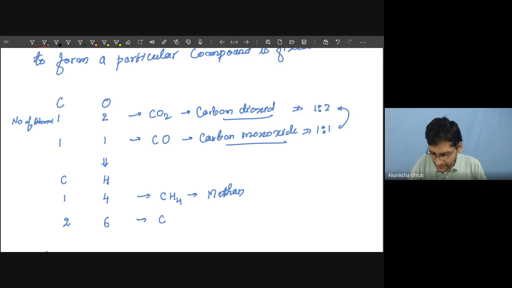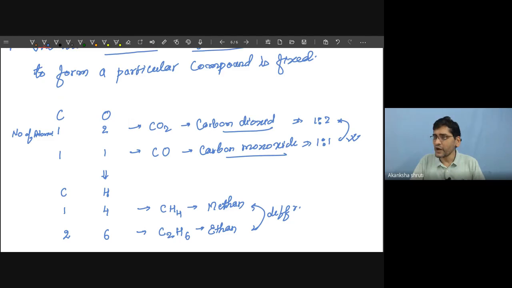The formula becomes C2H6. This is a different compound and it is called ethane. So we are getting that these two are different. Means changing the ratios, the compound is changing. Changing one of the elements, a new compound is formed, means the compound is again changing.